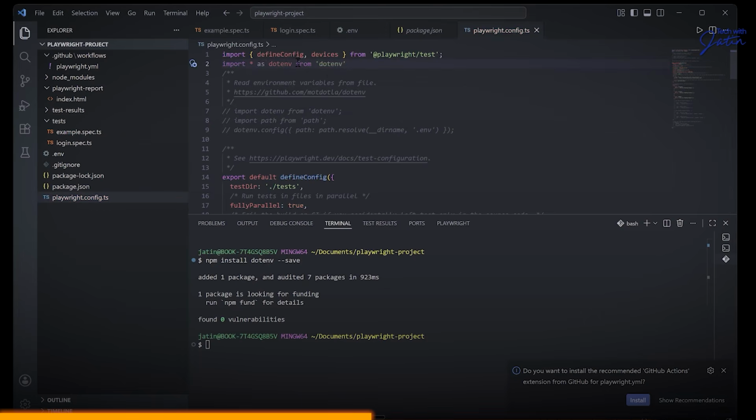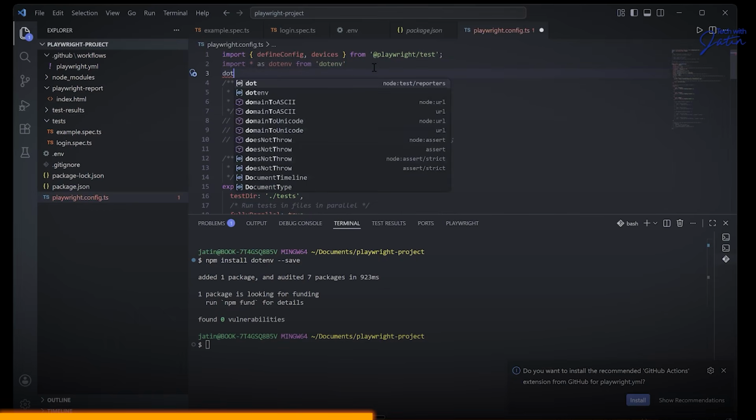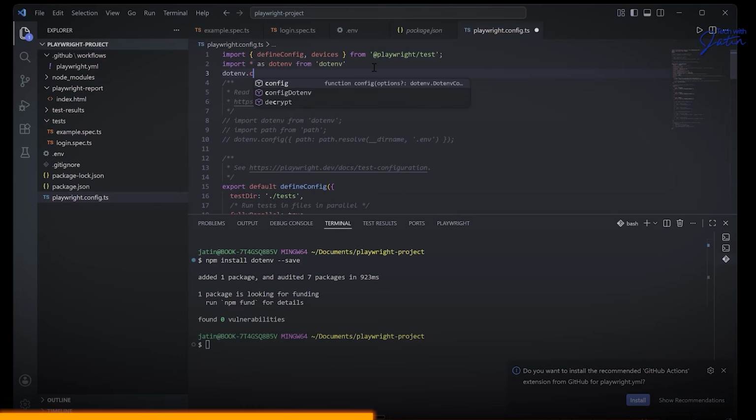We are importing everything from this dotenv package that we have installed. Next, I'm just going to say over here dotenv.config. So once you have configured something in the playwright.config.ts, it can be accessed anywhere in your test.